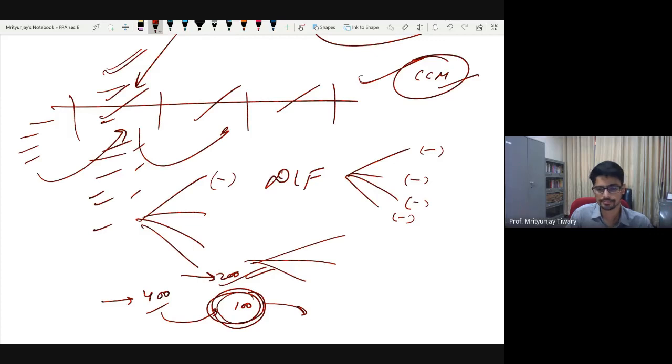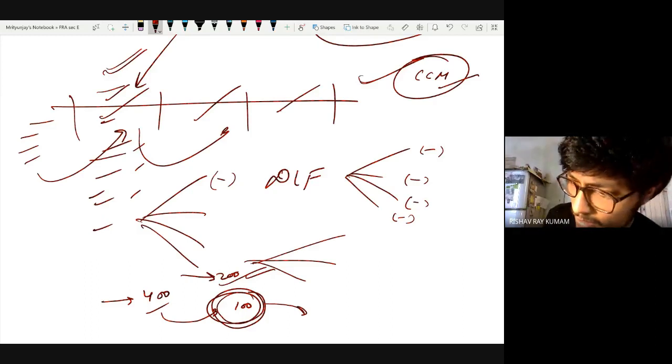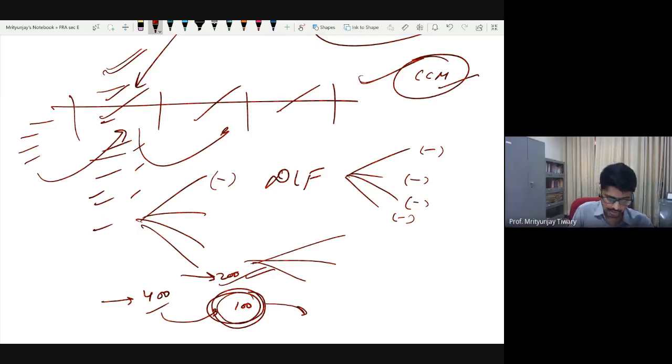ठीक है, समझ आया? So यहाँ पे then how are you using materiality? Materiality we are using because of this difference that you will be assigning. So basically, by the completed contract method, you would find the profit in this manner. Let's say 3,000 crore rupees in year 1, in year 2 let's say 3,800 crore rupees, and so on and so forth.